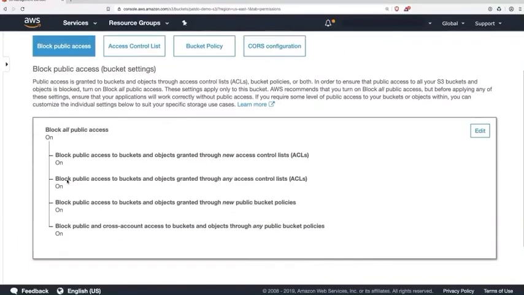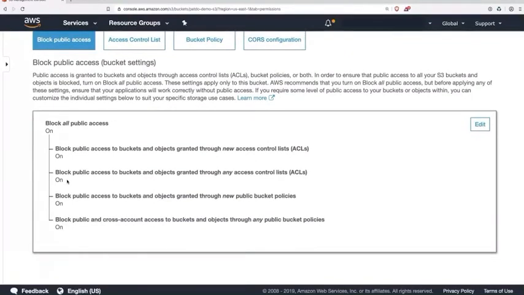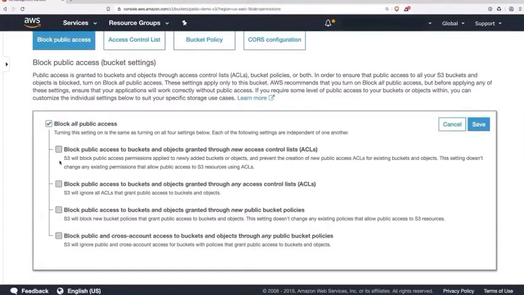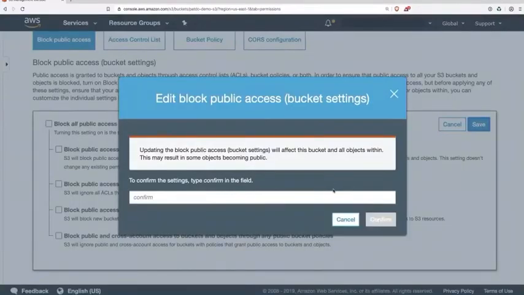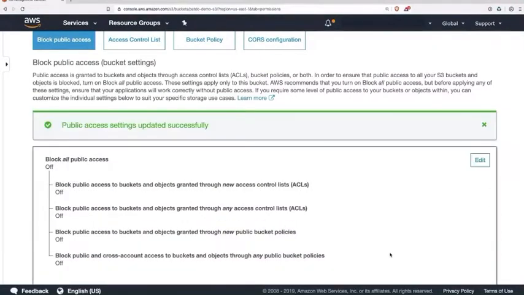So today, this is all turned on, preventing any public access. If we wanted to go and do that, we would first have to turn it off. So I'm going to go and make an edit to this really quick. We have to uncheck that, and now it's going to allow us to apply a policy. This does not make our stuff public. It just allows us to then make it public. So I'm going to click Save on that. Confirm. So now we've allowed us to go and make it public.